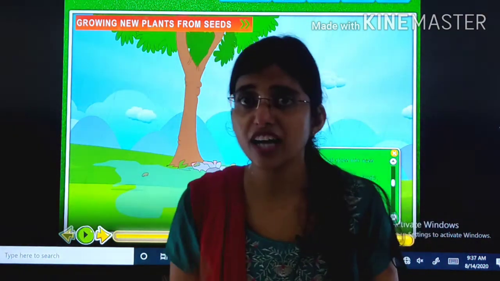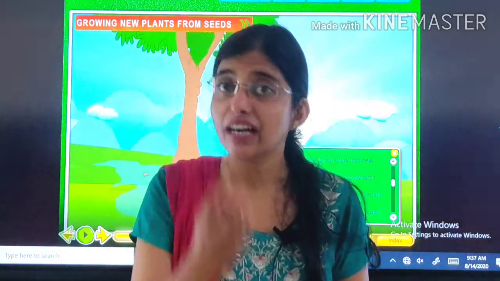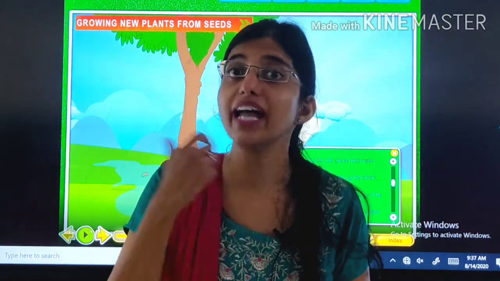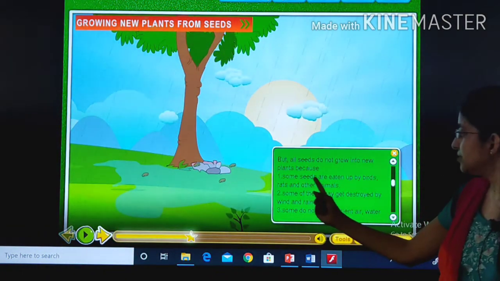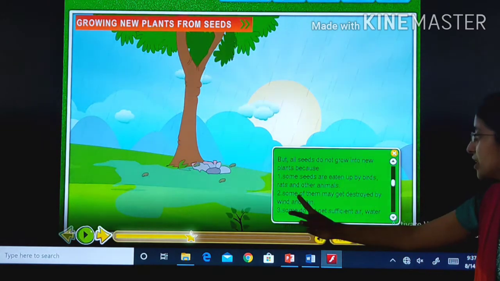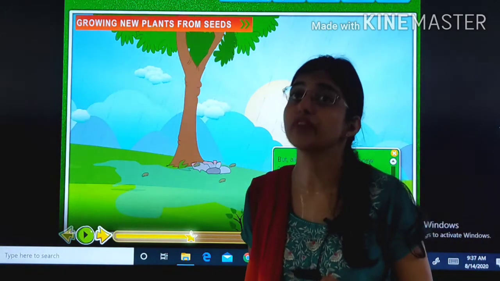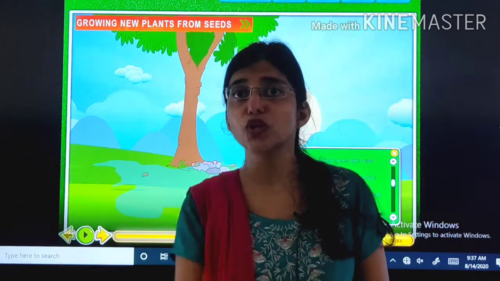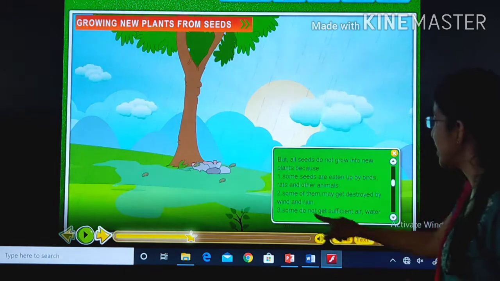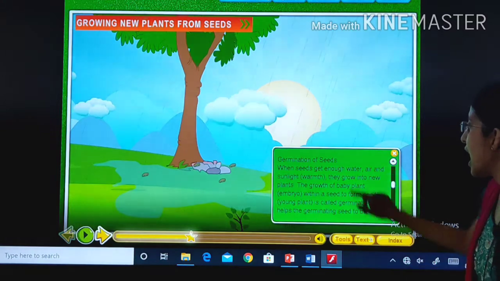तो आपने क्या देखा इस वीडियो में? जरा सोचो, think. Yes, some seeds are eaten by animals. Some seeds are eaten up by birds, rats and other animals. Okay. Second point, some of them may get destroyed by wind and rain. जब जोर से हवा चलती है तो क्या होता है? Seeds get destroyed. Third point, some do not get sufficient air, water and warmth.